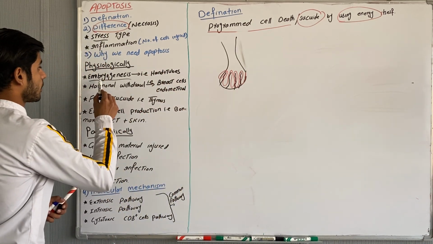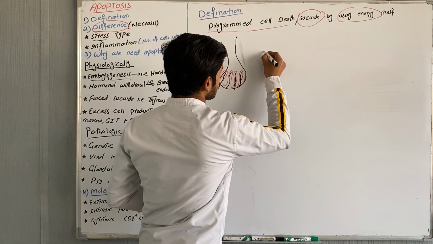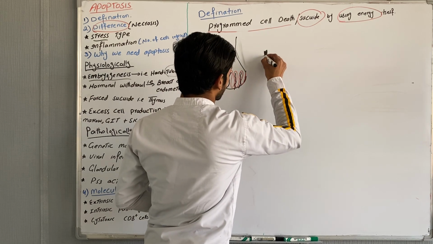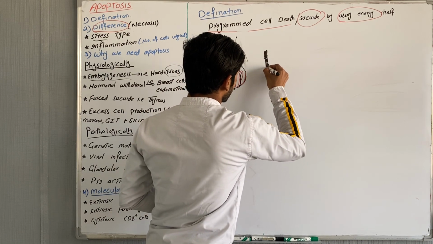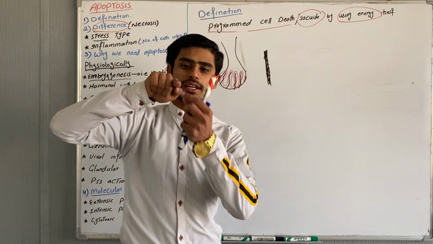And the second example of embryogenesis is the tubes. When tubes first form, they are just a solid rod, like that. There is no space between these tubes. This is a rod, and there is no space.